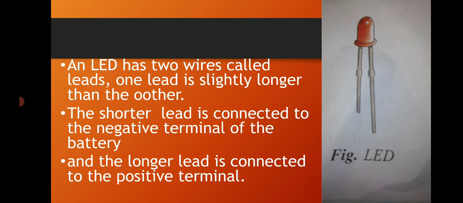An LED has two wires attached to it which are called leads. One lead is slightly longer than the other. It must be kept in mind that while connecting to a circuit, the shorter lead is connected to the negative terminal of the battery and the longer lead is connected to the positive terminal. It must be ensured that the two leads do not touch each other. So children, in the picture you can see the longer lead to be connected with the positive terminal, whereas the shorter lead is to be connected with the negative terminal. Right? Thank you children.